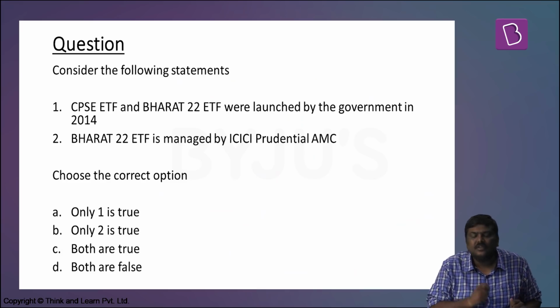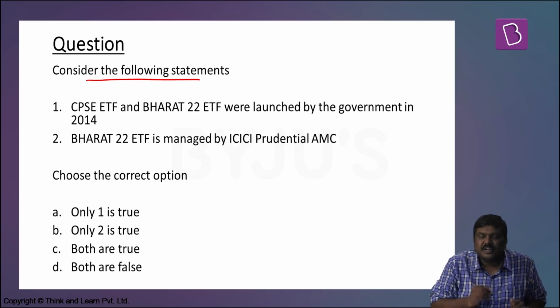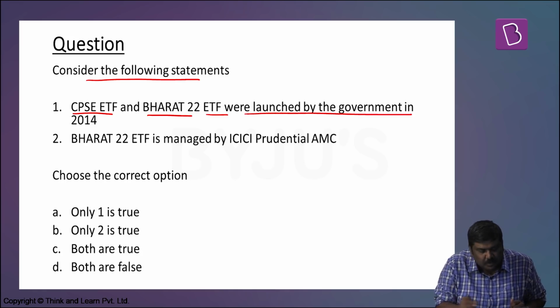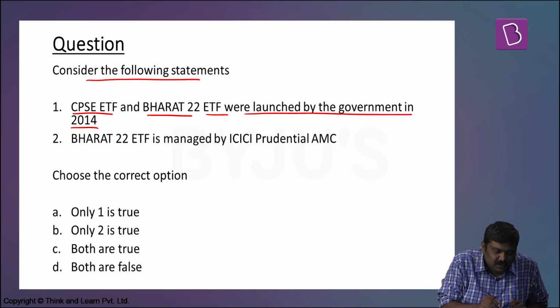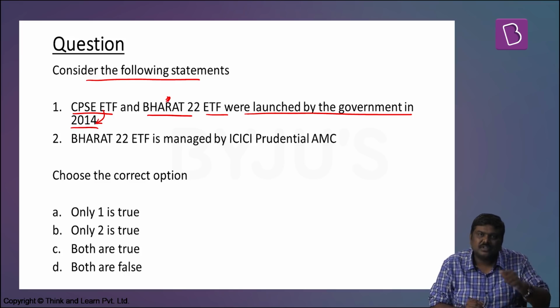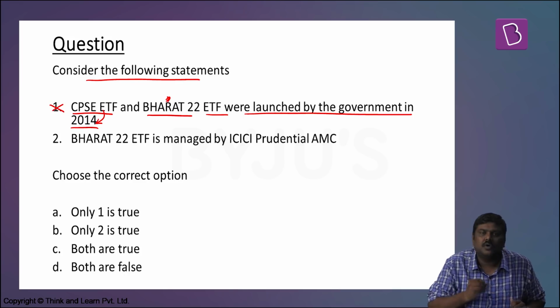Based on this, let's solve a question. Consider the following statements. CPSE ETF and Bharat 22 ETF were launched by the government in 2014. Only CPSE ETF was launched in 2014. Bharat 22 ETF was launched later. So the first statement is wrong.